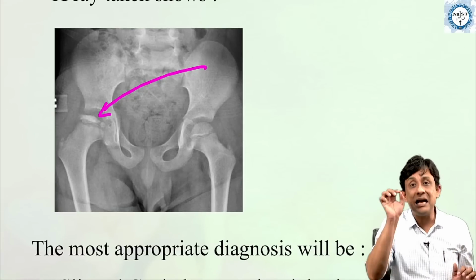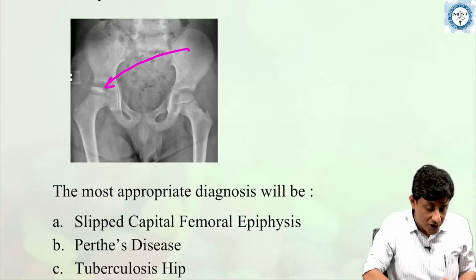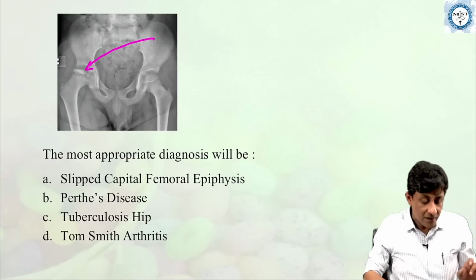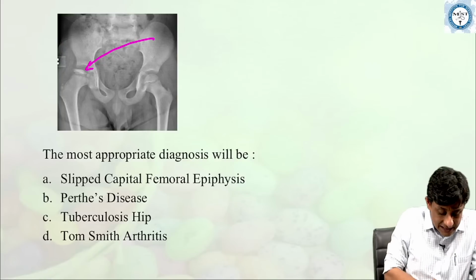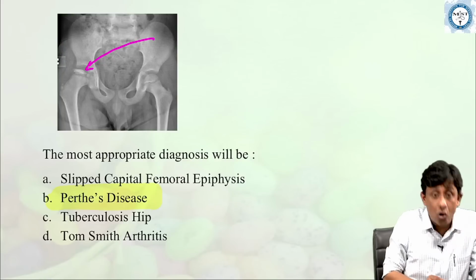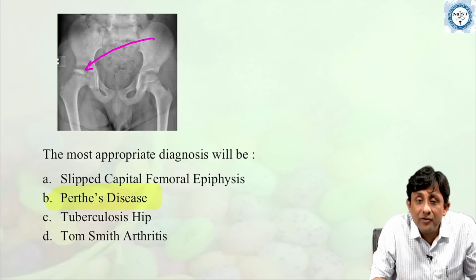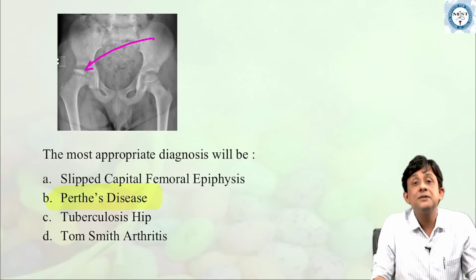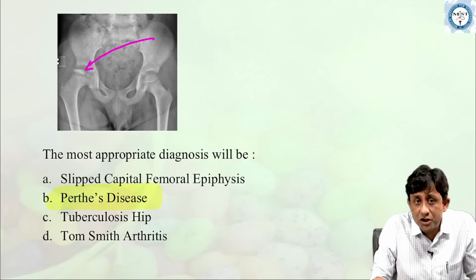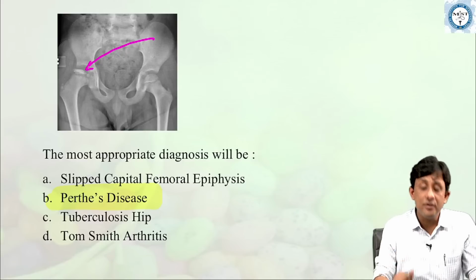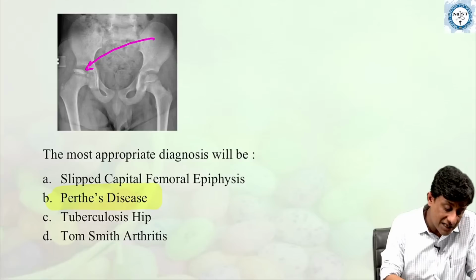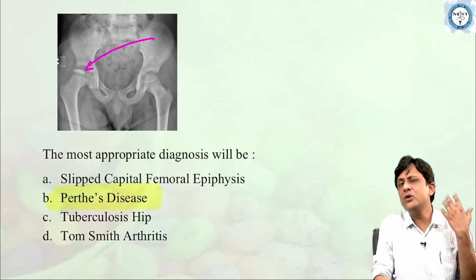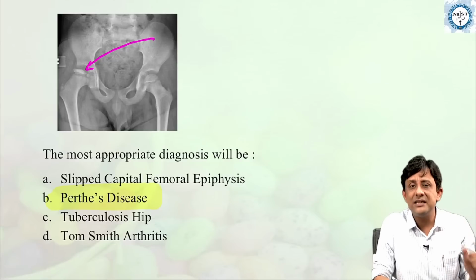This is a classical osteochondrosis of the proximal femur, which is called Perthes disease, also called Legg-Calvé-Perthes disease, an osteochondrosis of the proximal femoral epiphysis. So what is the hypothesis which states why children around 6-7 years develop this?